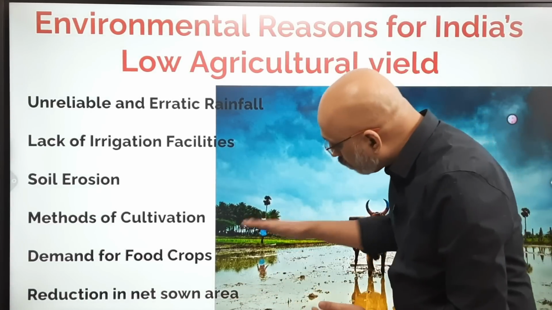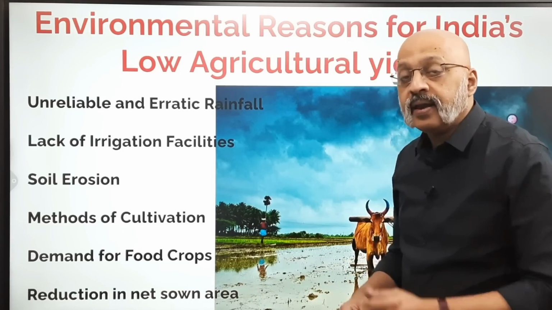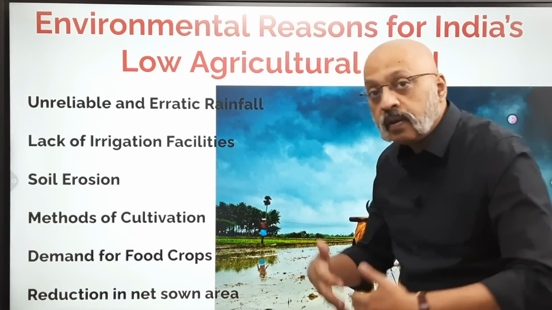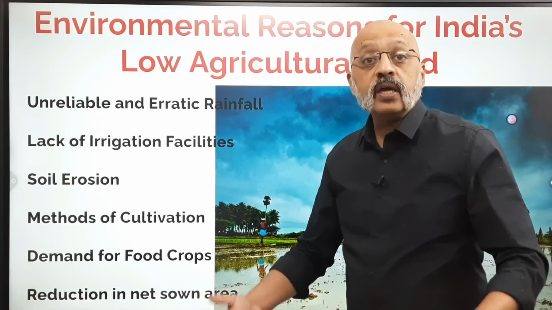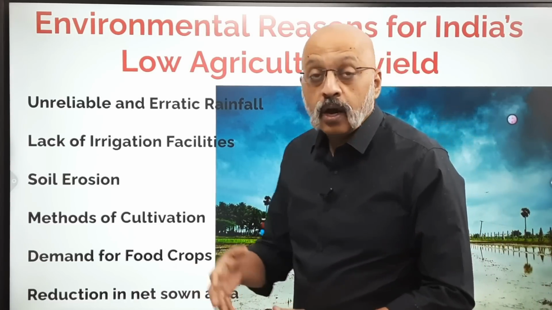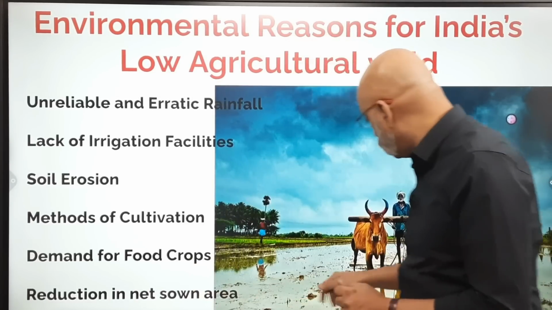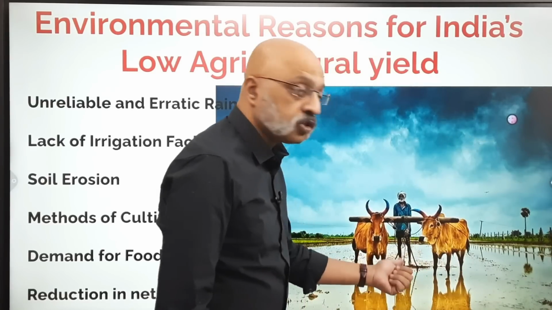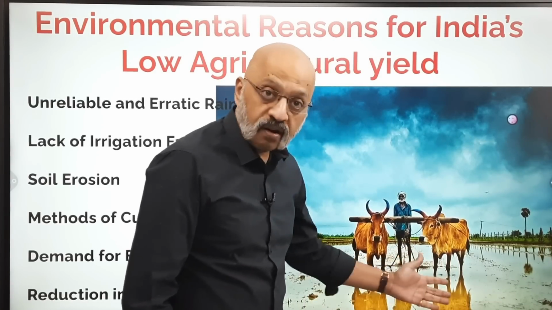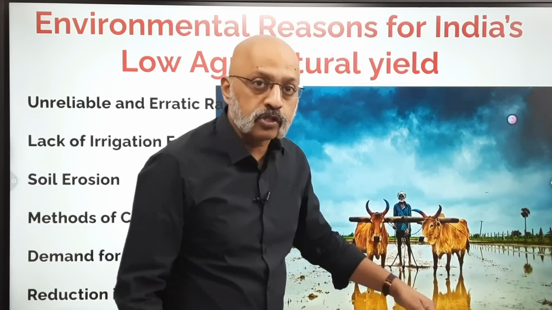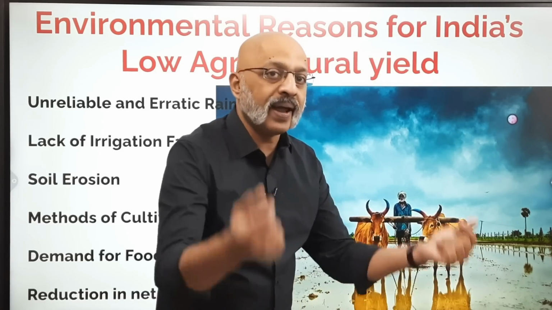So if you keep on growing only the same crop again and again, it is not considered good for the nutrient value of the soil itself, right? Or wrong plowing. What this farmer is doing is plowing. If you don't do it the right way, that is also bad for the soil. So soil is not something which you can play around with.